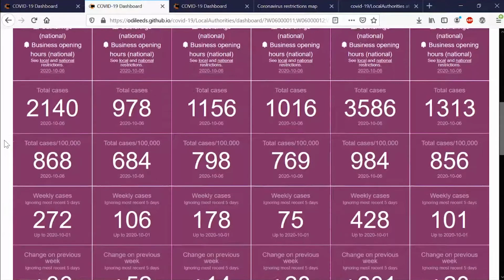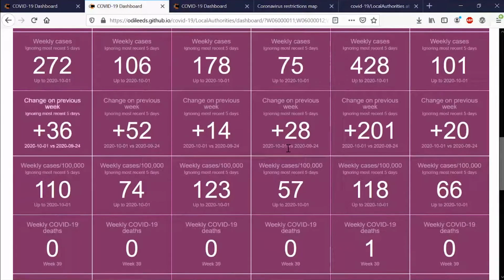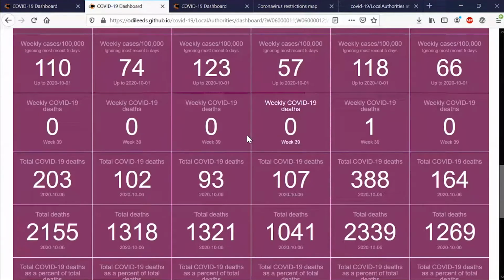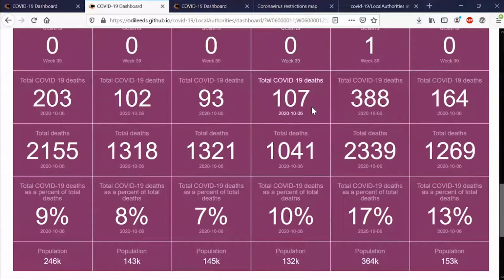And then we've got total cases per 100,000, the weekly cases, what change that is on the previous week, the weekly cases per 100,000, the weekly deaths, as of week 39 there from the ONS, the total COVID-19 deaths, and then the total of all deaths, and then just the sort of ratio of those two to find the percentage of COVID-19 related deaths compared to all deaths, because that can vary as well.